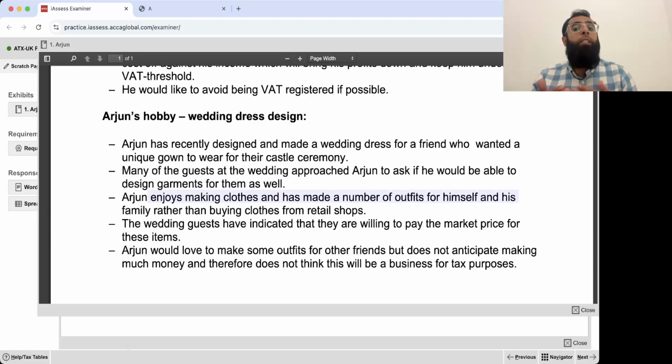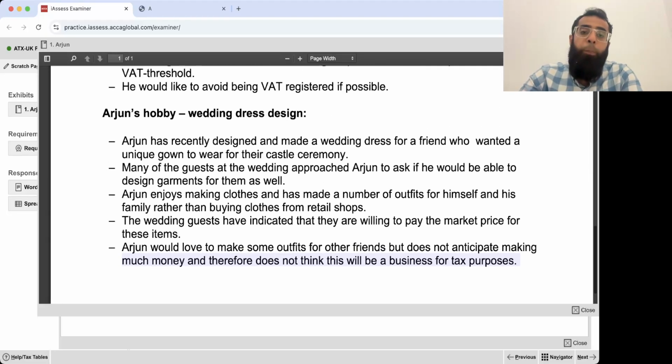Arjun enjoys making clothes and has made a number of outfits for himself and his family rather than buying the clothes from retail shops. The wedding guests have indicated that they are willing to pay the market price for these items. Arjun would love to make some outfits for other friends, but does not anticipate making much money and therefore does not think this will be a business for tax purposes.